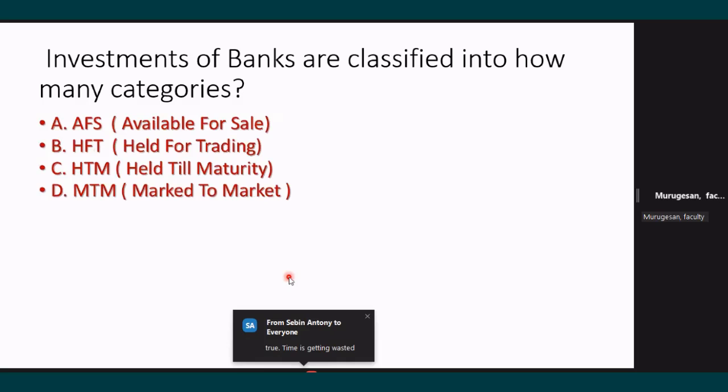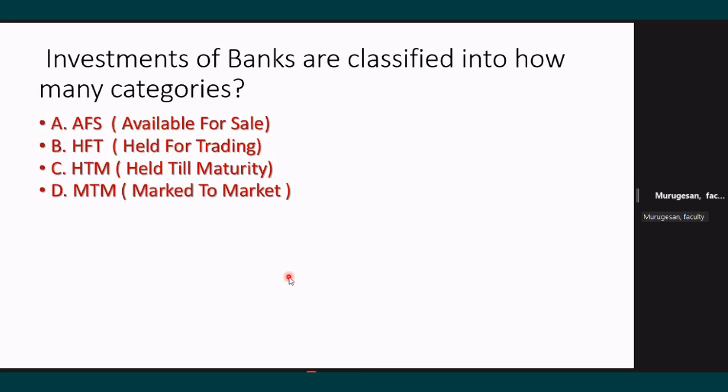Investments of banks, other than loans and advances, SLR, non-SLR, are grouped into how many categories? The main categories are actually three. What is that? AFS, HFT, HTM. MTM is not a category. Just to confuse and mislead you, they will give MTM. But they will not expand like this. Here I have told; in the exam they will only say AFS.